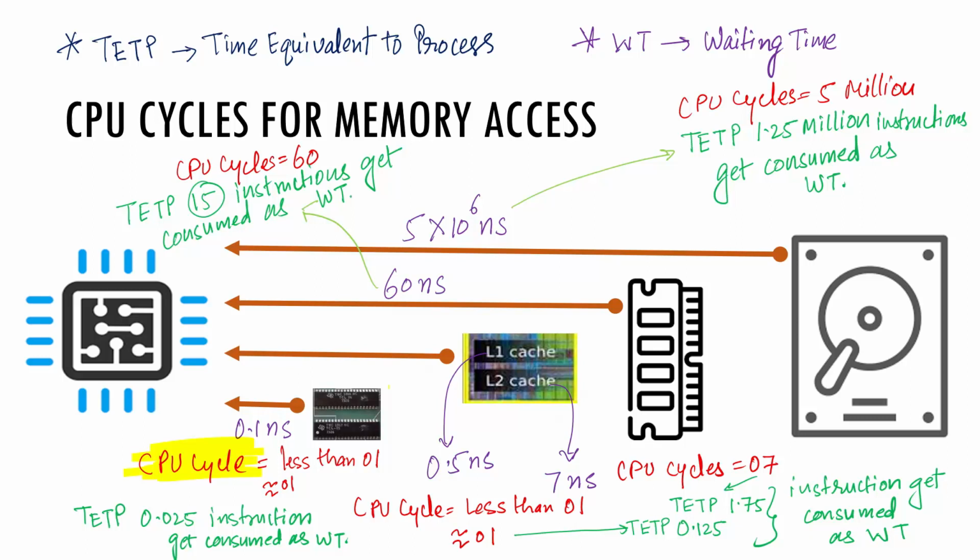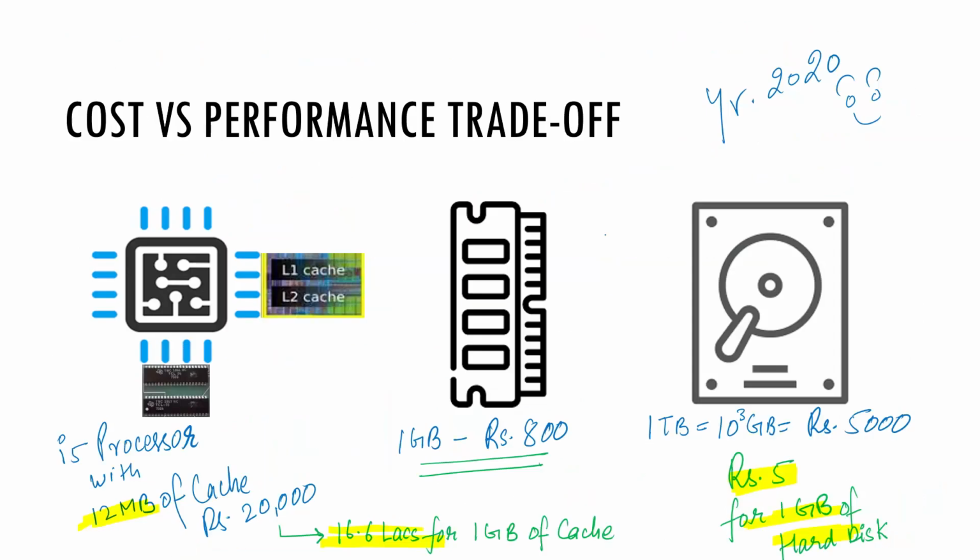Here, data access from either registers, cache or RAM is comparatively faster as compared to data access from the hard disk. But the cost factor will make it infeasible to build a machine having either register, cache or RAM only. Let's see the reason.